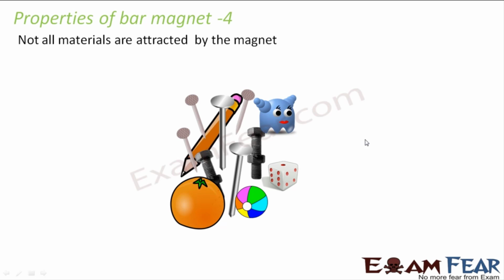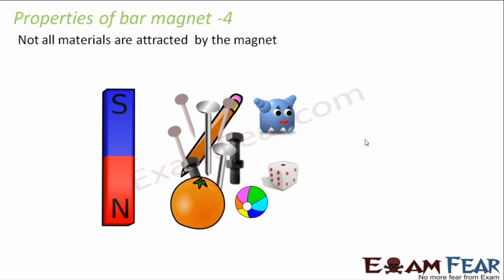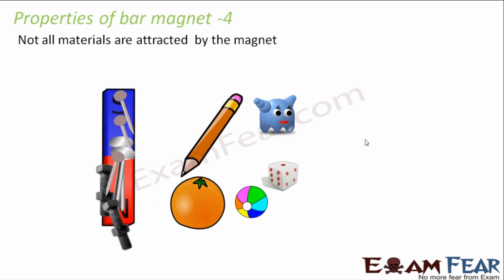Secondly, we can never isolate a north pole or a south pole. If a magnet is cut into two pieces, we get two different magnets again. Third property, like poles repel and unlike poles attract each other. Fourth property, not all materials are attracted by the magnet. A magnet attracts only a specific set of materials, as you can see here. There are so many objects present here, but it attracts only some specific materials.